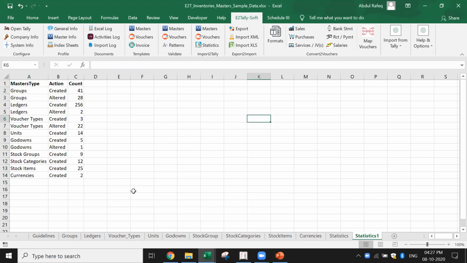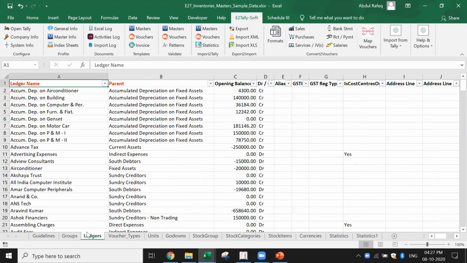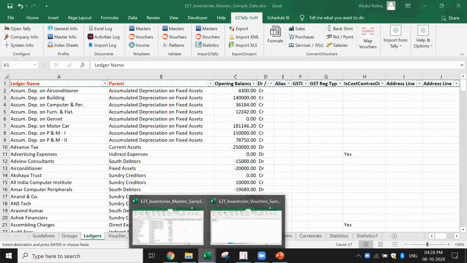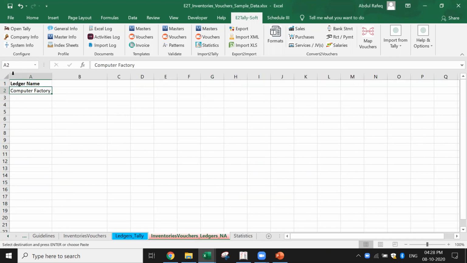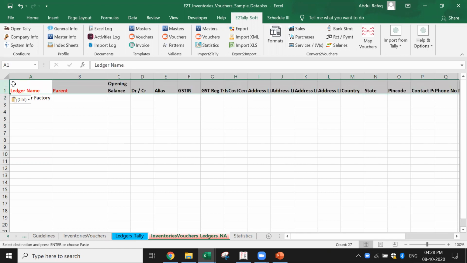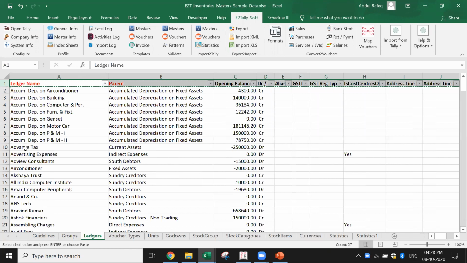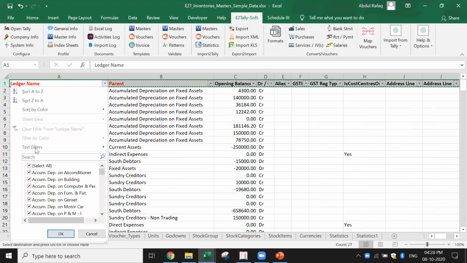So let's go to the template of the masters. You remember, this is the template we had, and this is how the data has to be available. Now I just copy this particular first row. Where is my second data? So this is where we had this. I'm just going to paste this because this is the template format which is required. Ledger name, parent. Now I have this computer factory. Who is the parent? Let me go to the earlier one and see who was the parent.